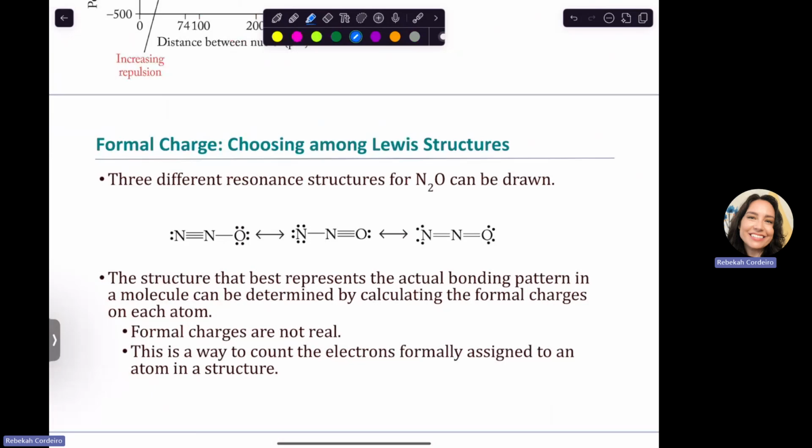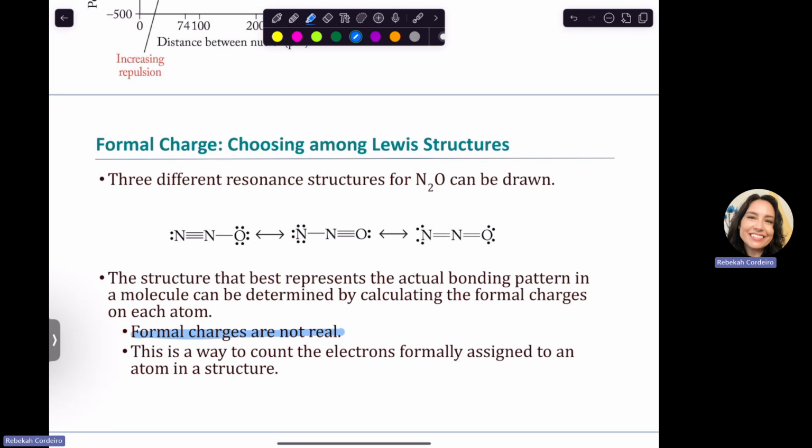Quick note about formal charges. Formal charges are not real. They are not real charges. They are only the way that we can judge Lewis structures. It's an easy way to judge Lewis structures. There is a controversy in chemistry with formal charges, like whether or not they're good things to use. But we still are using formal charges here to judge our Lewis structures. But if you go farther along in chemistry, you may learn that in some research formal charges actually don't really mean anything to your research. So just FYI. But they are not actual charges.